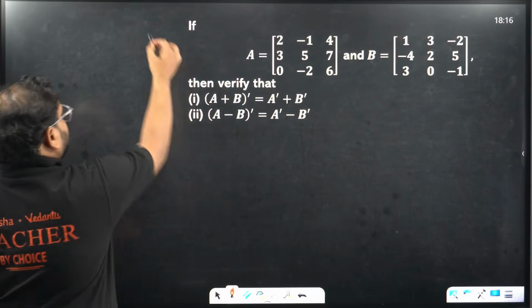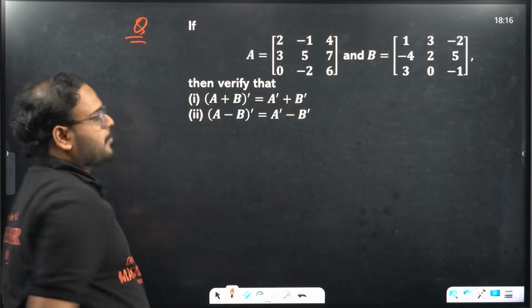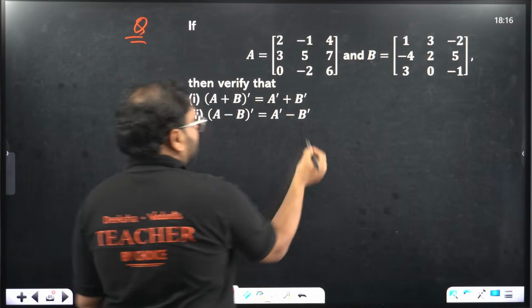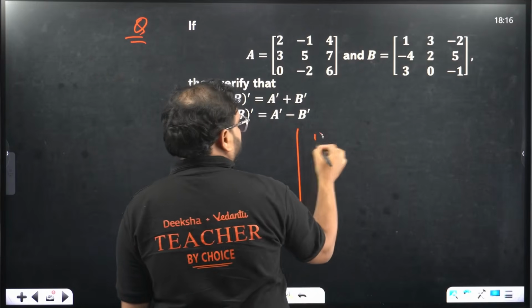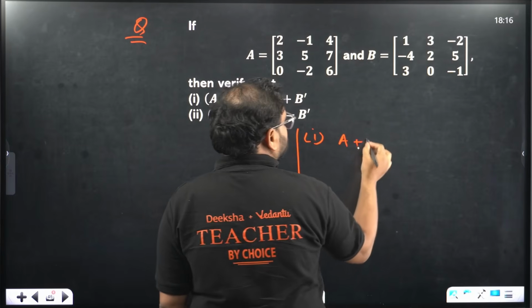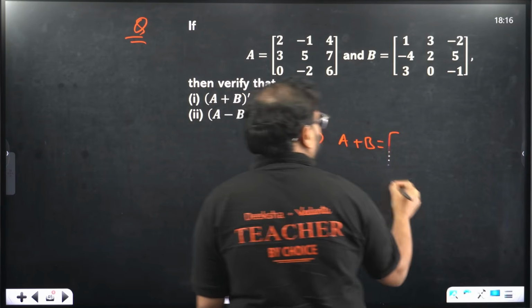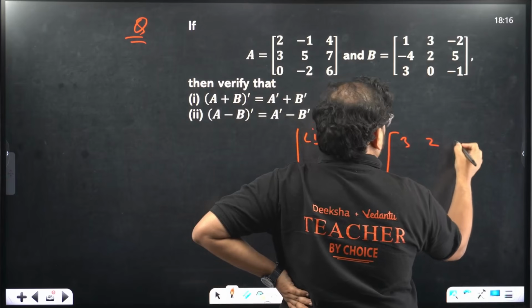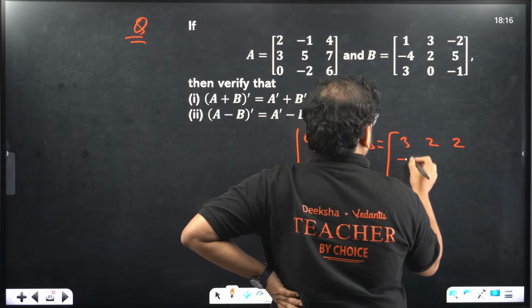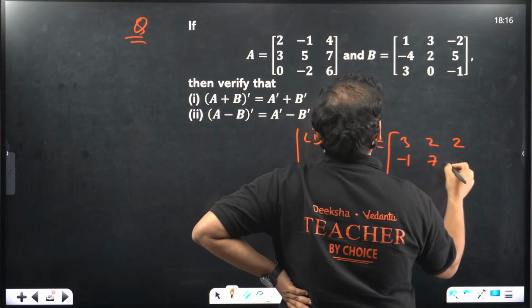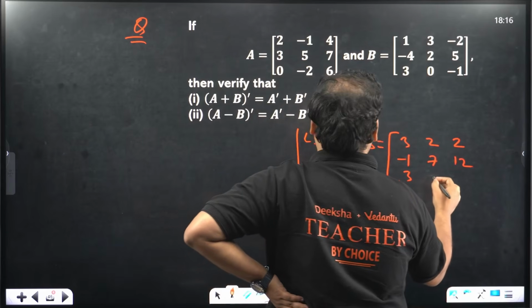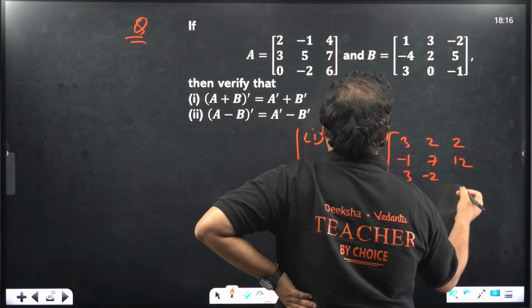Next, another question. This is on the transpose property. We have to prove the transpose property using these two matrices. So we'll start from the first one. Let's find A plus B first. We'll get 2 plus 1, which is 3. 2, 2, minus 1, 2 plus 5 is 7, 5 plus 7 is 12. This is 3, this is again minus 2, that's 5.